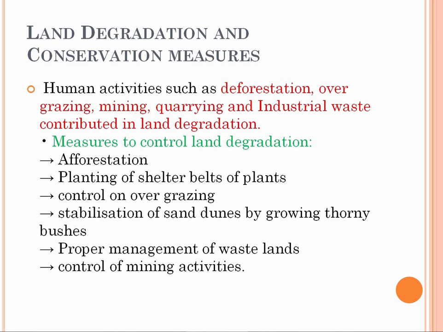So we can stop this by planting thorny bushes. Proper management of wasteland, control of mining activities, and control of industrial waste. Before industrial waste mixes into land or water, we treat it and reduce the harm in that waste. In this way we can conserve the land.